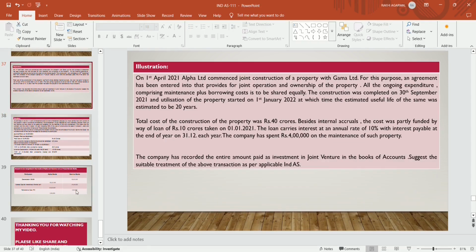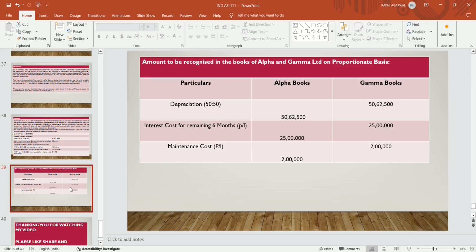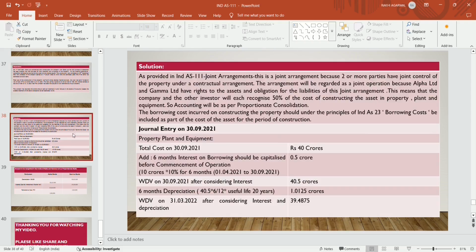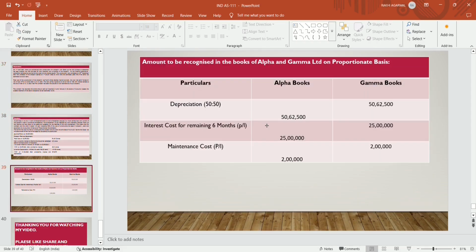What amount should be recognized in the books of Alpha and Gamma on a proportionate basis? Depreciation is to be charged in the ratio 50-50, so it becomes 50,62,500 for each of Alpha and Gamma. The interest cost for the remaining 6 months, which is to be recognized in the profit and loss account, is 25 lakhs and 25 lakhs. The maintenance cost is also given in the question, that is 4 lakhs, which is distributed between Alpha and Gamma 50-50%, that is 2 lakhs and 2 lakhs, and they will recognize it in their profit and loss account. So in this way the accounting is to be done on a proportionate basis because it's a joint operation.